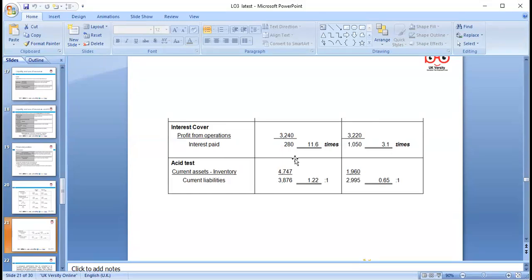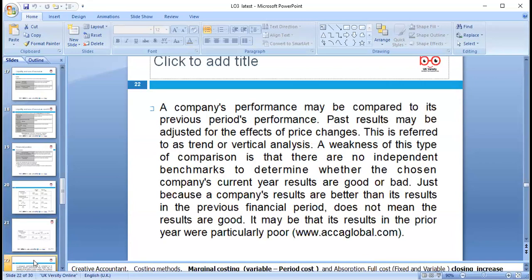Acid test ratio is current assets minus inventory. Normally the benchmark is 1 to 1, £1 worth of assets to £1 worth of liabilities. So if the ratio is coming to 1.2, it is quite good compared to Papika. Papika's liabilities are more compared to the assets. So this indicates, and we can compare two years, and we can compare with different industries and different companies to decide which company is performing.